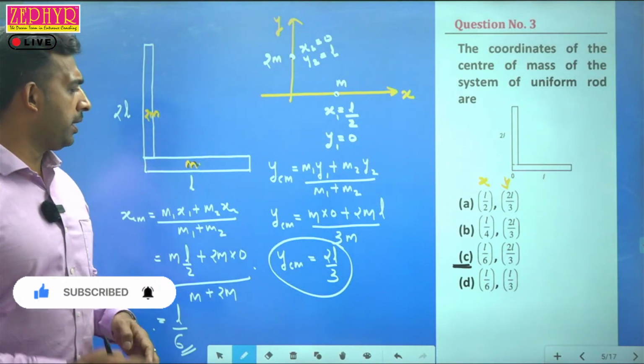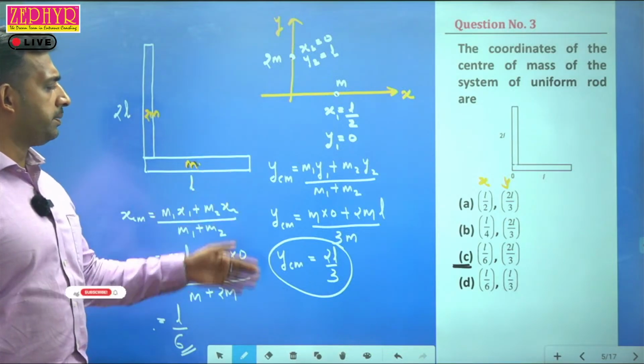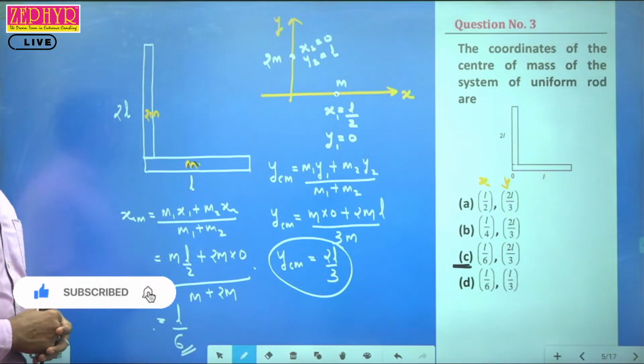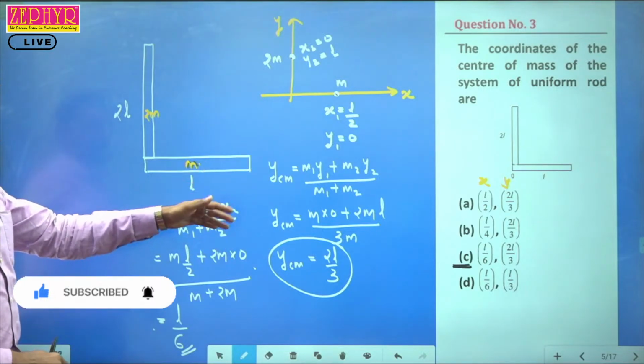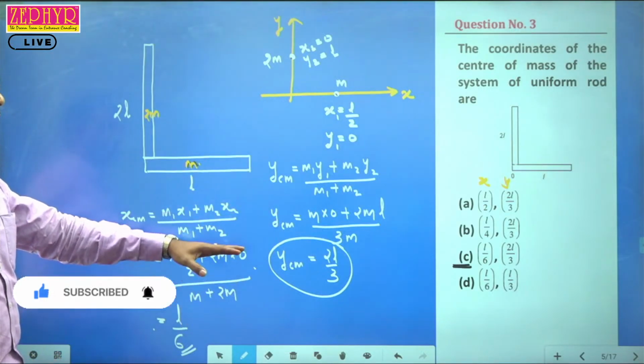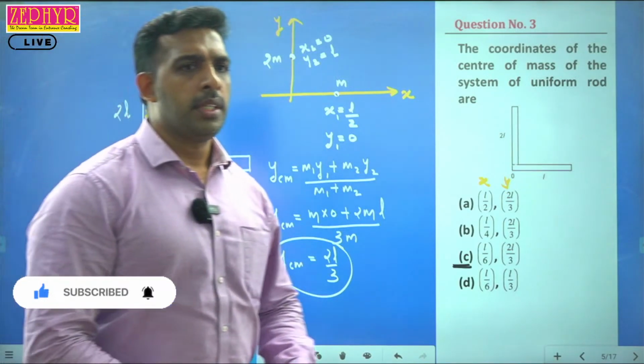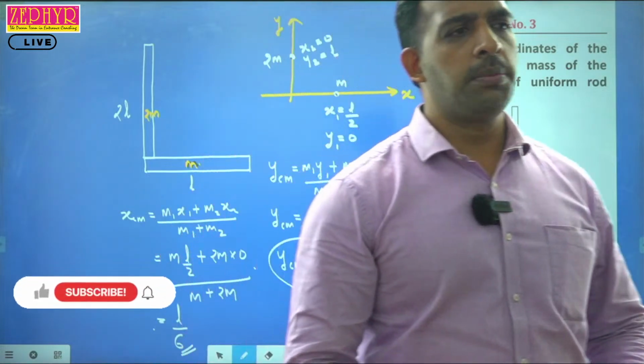Okay, now we apply the equations for XCM and YCM. We directly use the equation m1 x1 plus m2 x2 divided by m1 plus m2. Then we substitute the coordinates x1 and x2. The remaining is simplification, right?